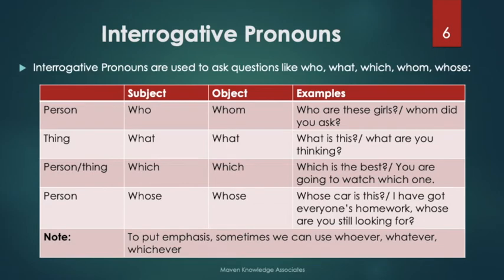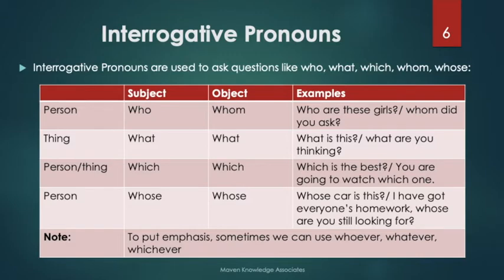Interrogative pronouns are used to ask questions, like who, what, which, whom, whose. So let's see examples and try to understand this table as well. Who are these girls? Who is a pronoun, and we are using it in place of a person, and this is also the subject in the sentence.